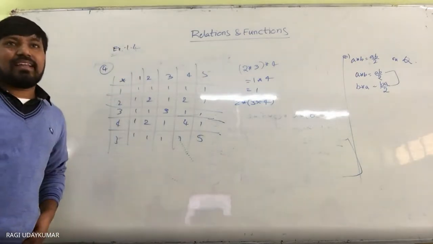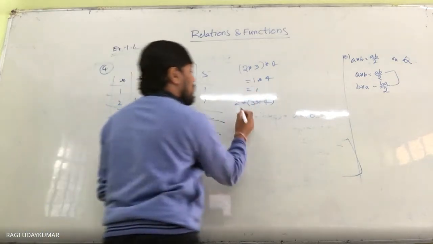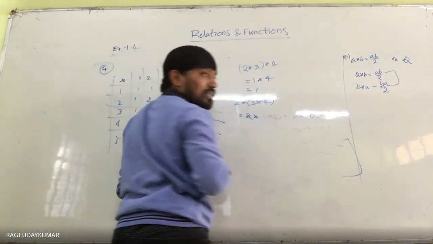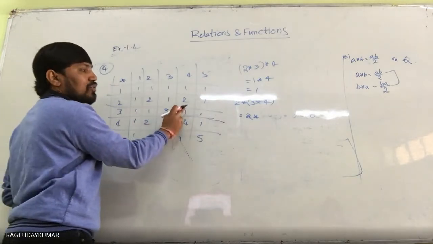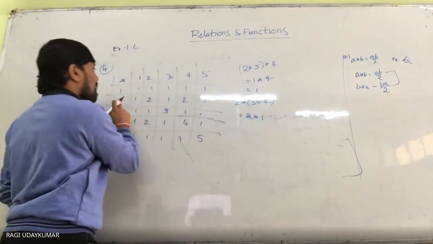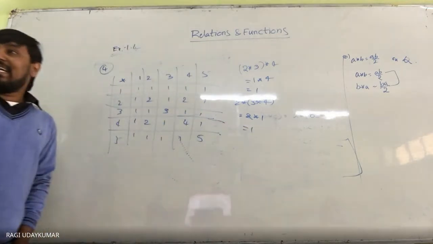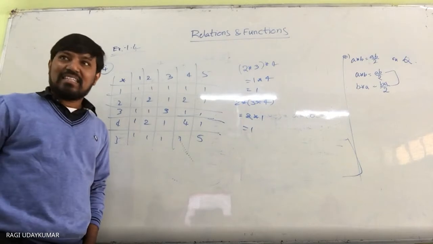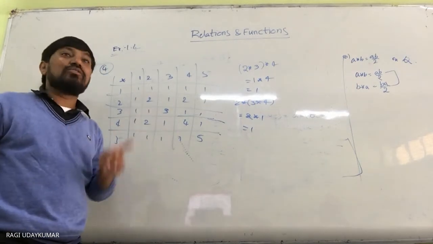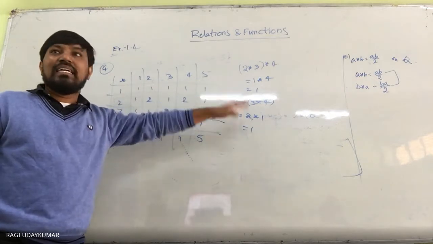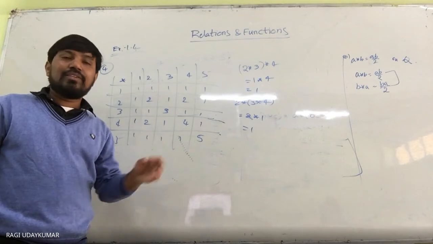We are checking the associative property. Now what to do here? This is 2 as it is, you have to write star 3 star 4. 3 star 4 value is 1, and 2 star 1 value is 1. By seeing this, you cannot say that this star is satisfying the associative property, because we have taken only one situation. It is not generalized.